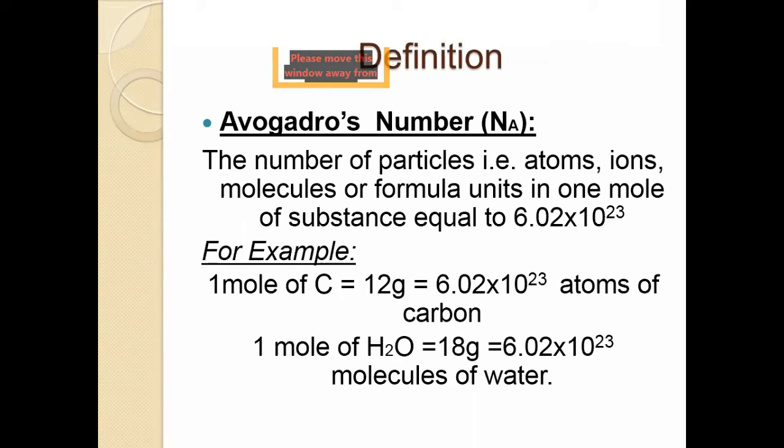The examples are given in your slide: 1 mole of carbon is equal to 12 gram is equal to 6.02 into 10 raised to the power 23 atoms of carbon, and 1 mole of water is equal to 18 gram is equal to 6.02 into 10 raised to the power 23 molecules of water. These 2 examples are given in the slide, but the other examples are given in your book. You can see in your book.